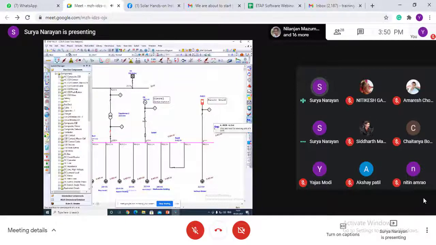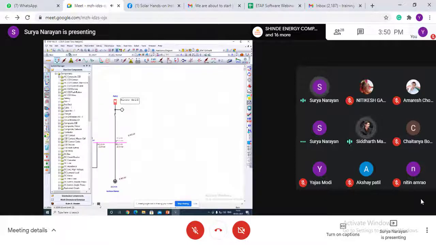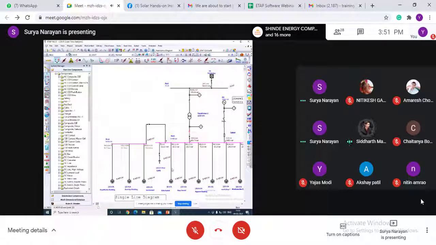I can change here what I want to see. It can show what kilowatt it is supplying, what kVAR it is supplying, and what kilowatt and kVAR it is supplying. We can see the output we get after simulating.